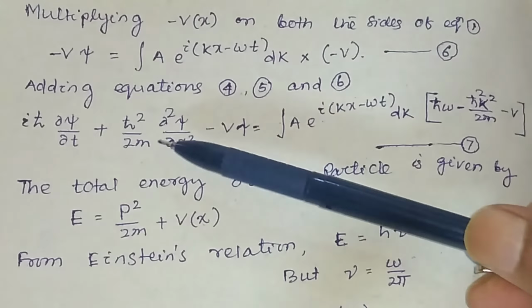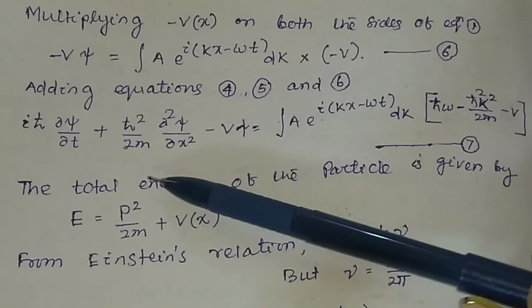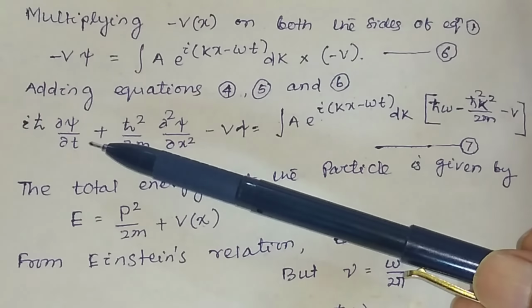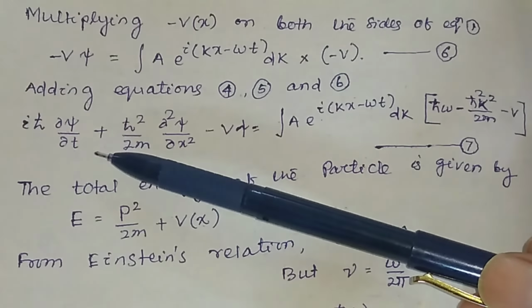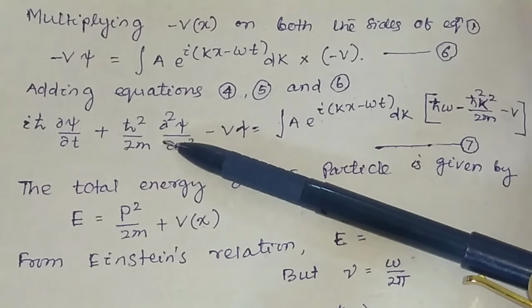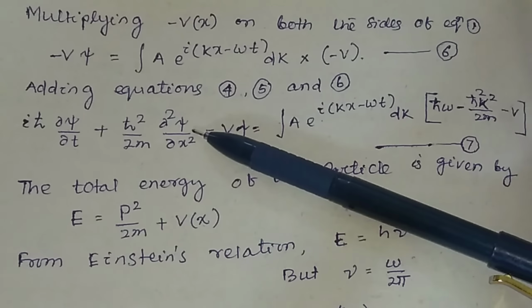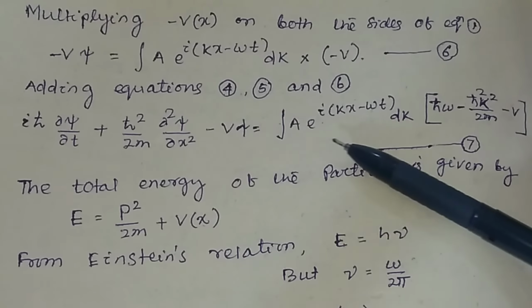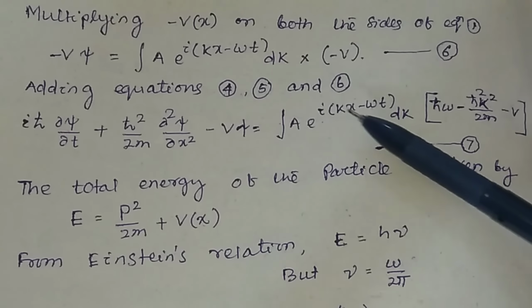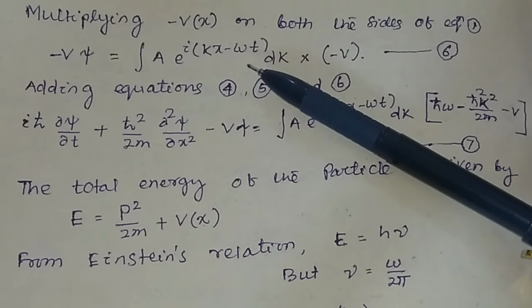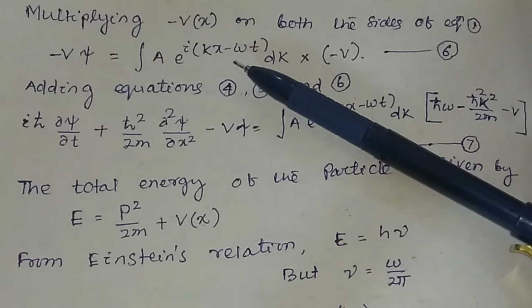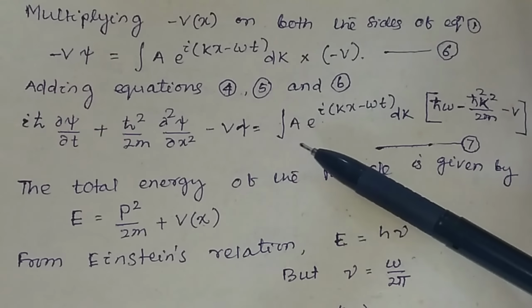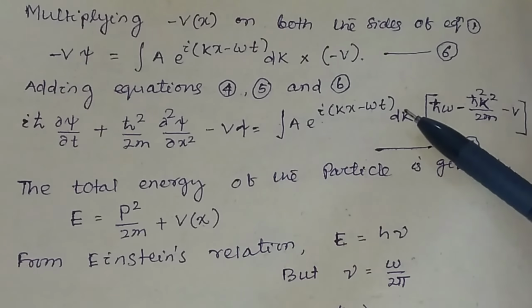So if you add the three equations, it will be equal to i h cross del psi by del t plus h cross squared divided by twice m second derivative of psi with respect to x, minus V psi, and this will be in the right hand side, and this factor integration a e to the power i(kx minus omega t) dk. This is in the three equations, that is 4, 5 and 6.